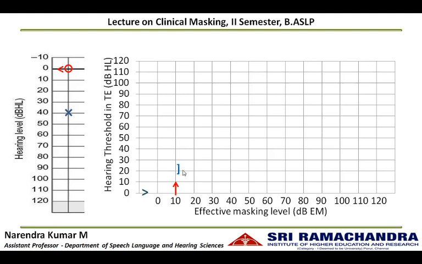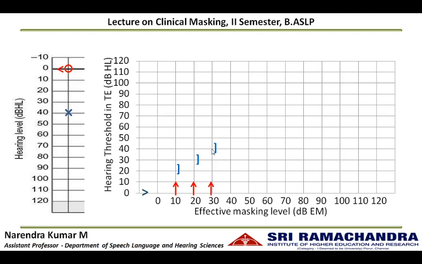There is a shift in the threshold of the test ear to 20 dB, which means it is not the true threshold of the left ear. Now let us see what happens as we further increase the noise level in the non-test ear. There is an equal shift in the threshold in the test ear as we increase the noise level in the non-test ear. This is called the shadowing effect.